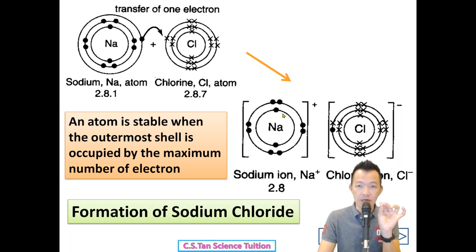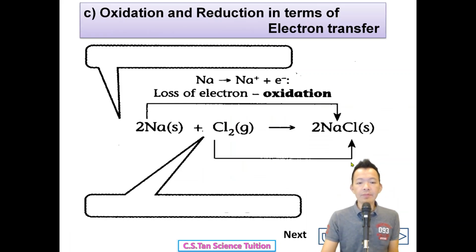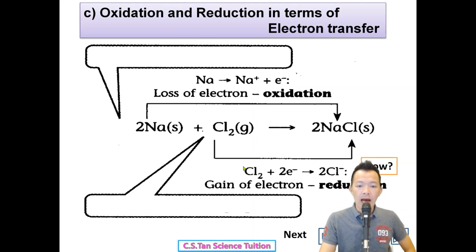Losing electron is called oxidation. The chlorine atom gains the electron and finally becomes chloride. So gaining electron, this is what we call reduction. So sodium loses the electron to become sodium ion. Sodium loses electron and becomes sodium ions. Losing electron, this is what we call oxidation. How about chlorine? The chlorine atom gains the electrons and finally becomes chloride. Or as a half equation: chlorine molecule gains 2 electrons and becomes 2 chloride. So gaining electron is called reduction.